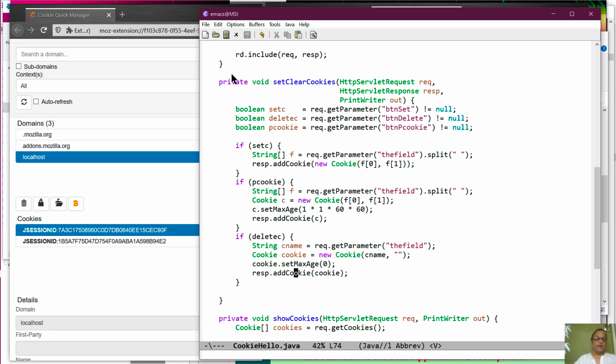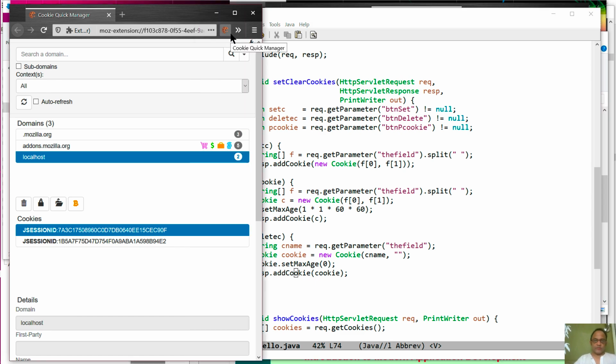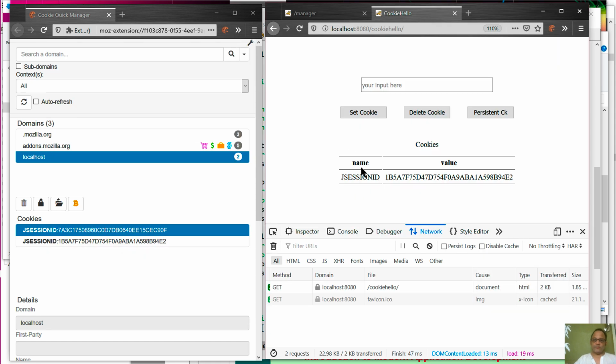Okay. Now one thing, so I'm going to set a few cookies to show you what persistence and not persistence means. So I have set cookie. Again, the update hasn't happened, and then I have something.